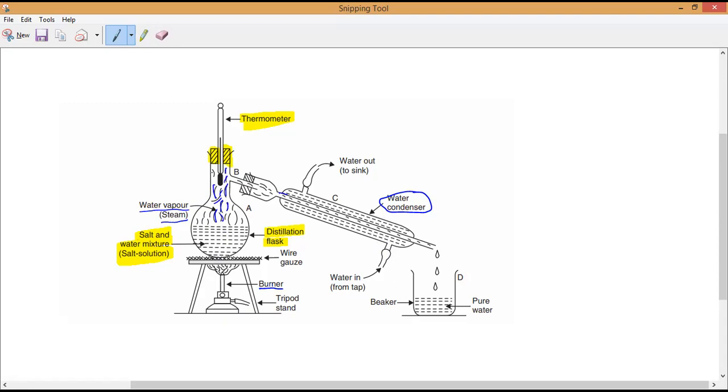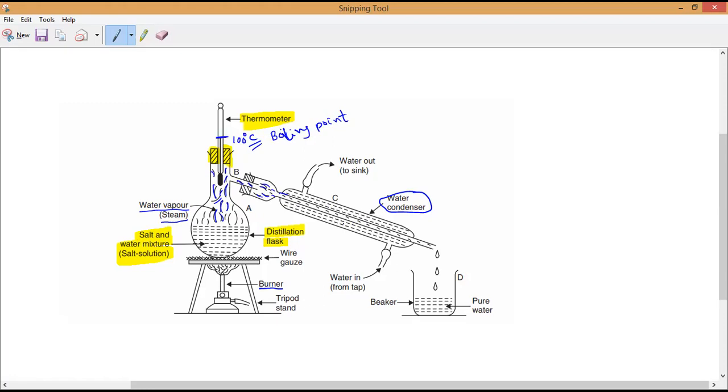So these fumes will evaporate, and we can also see at what temperature it is evaporating. What is the boiling point of water? 100 degrees. The boiling point of water is 100 degrees. Now at these 100 degrees, the water vapor or steam will enter into this condenser.